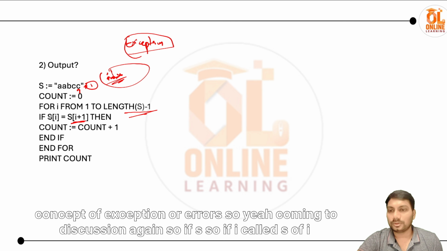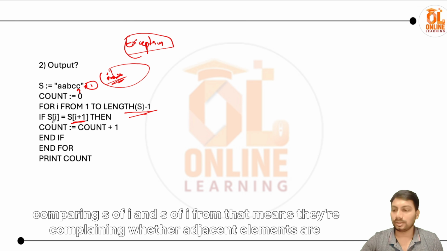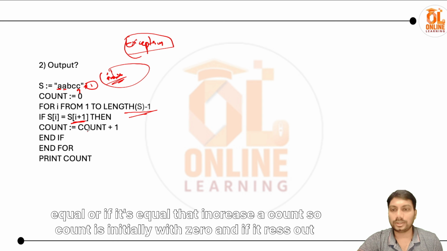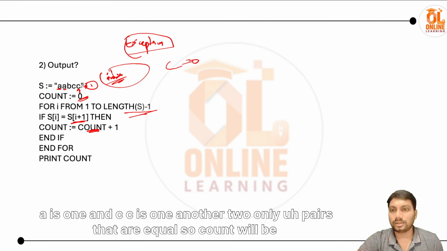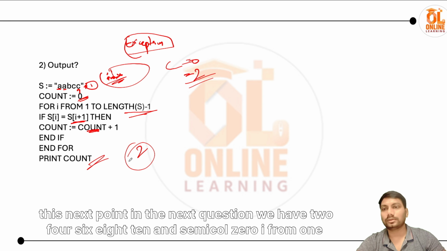Coming to this question again, if s of i equal to s of i plus 1, then count equal to count plus 1, and at the end print count. That means they are comparing whether adjacent elements are equal or not. If equal, then increase the count. Count is initially 0, and AA is 1 and CC is 1, the only two pairs that are equal, so count will be incremented to 2. So if we print count, the answer will be 2. Answer 2 is the correct answer for this.